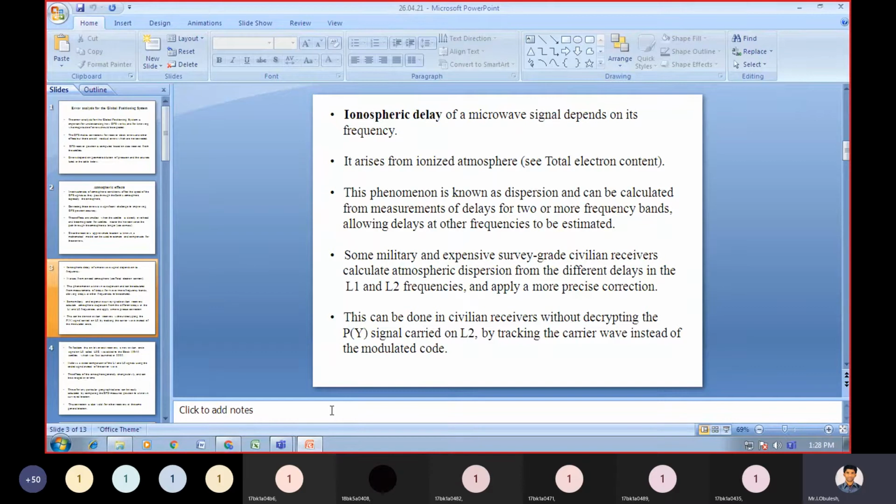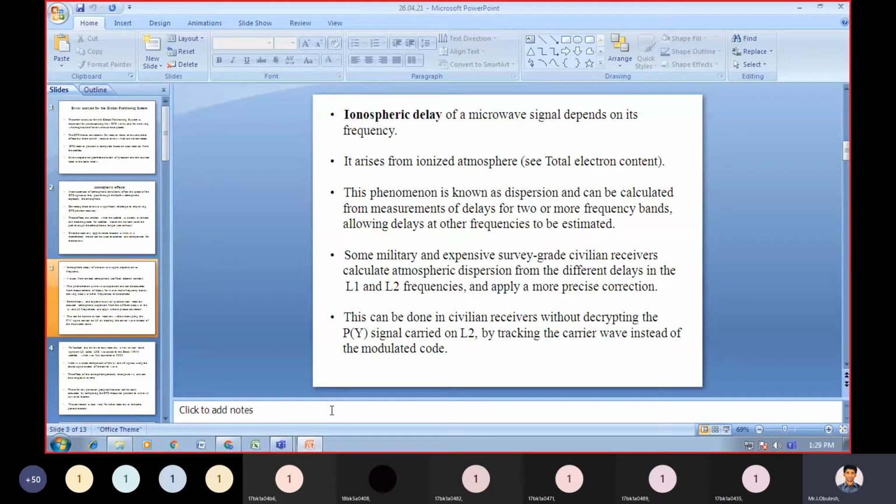Some military and expensive survey-grade civilian receivers calculate the atmospheric dispersion from the different delays in the L1 and L2 frequencies.